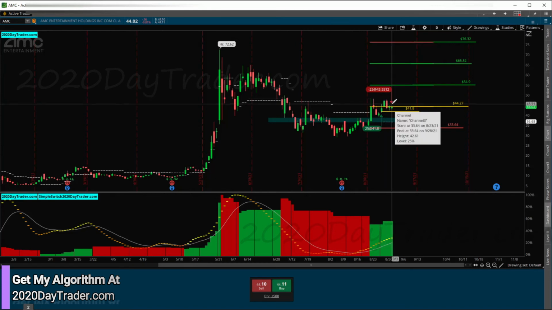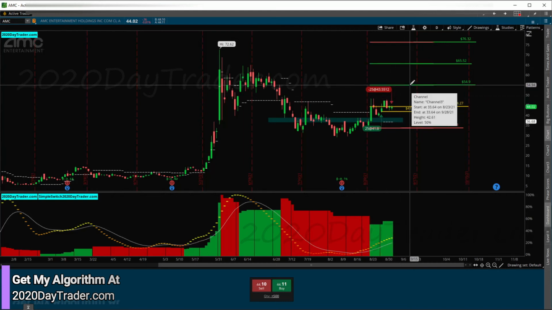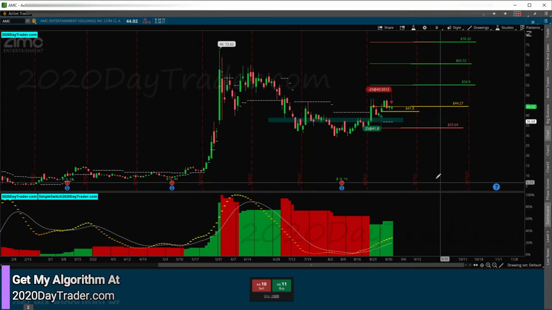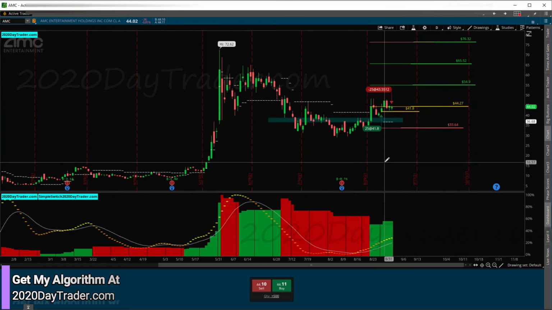But like I said, I just closed all my positions this week. But AMC, will it hit this target? It's still on track to do that. The algo still thinks it's possible. We are in a resistance area right here as it was bouncing off of here. It was over here, had support and turned to resistance. We got resistance, went back up to it, got resistance. Will it break out of that and hit this target? The algo seems to think so right now, but long-term AMC, not looking good. No trade for me. I'm not getting back in AMC anytime soon.